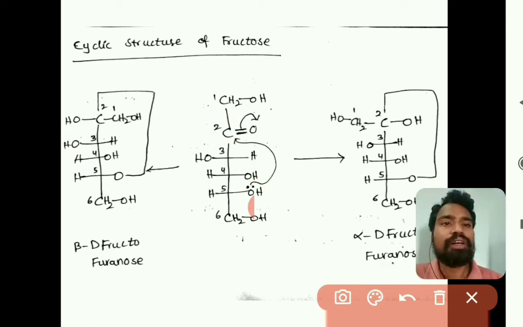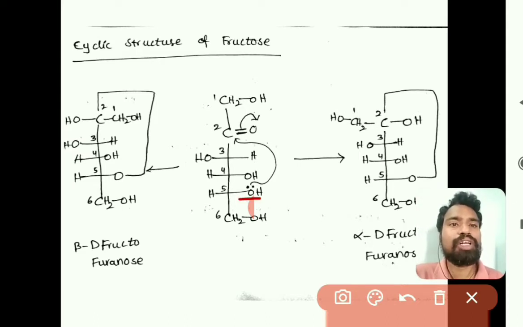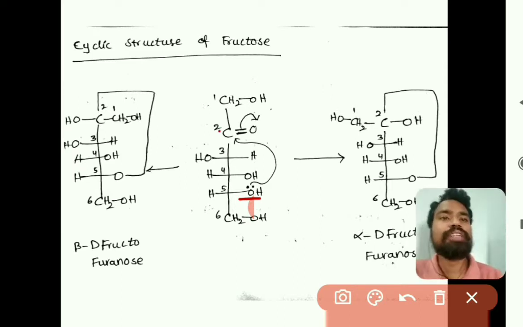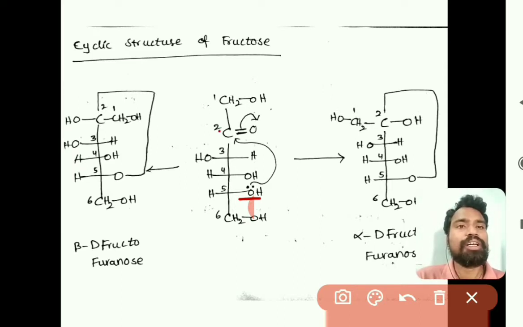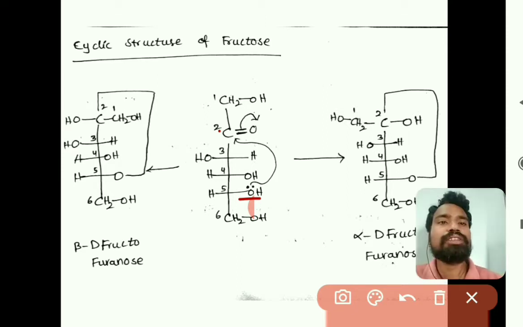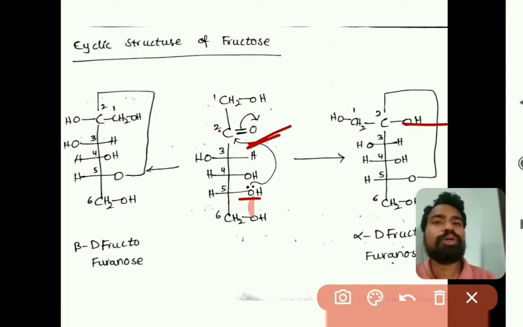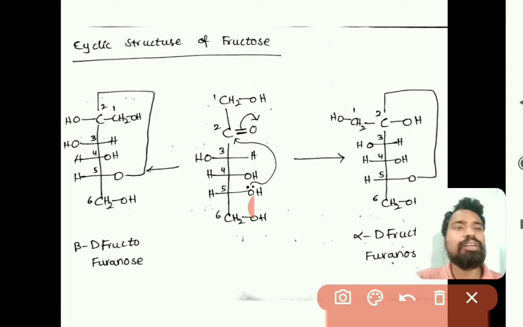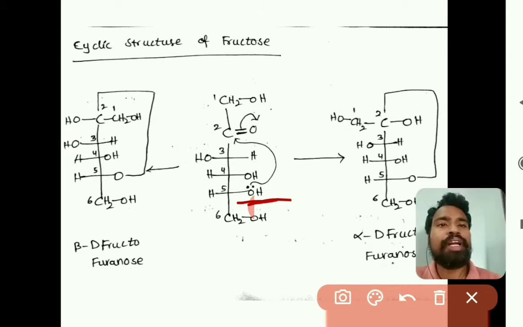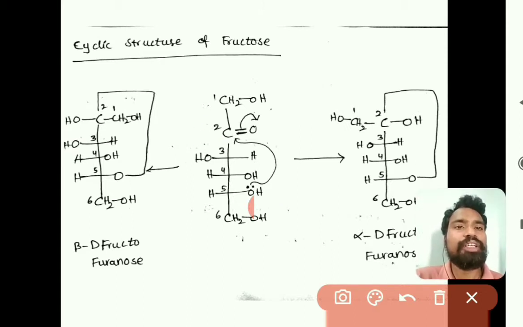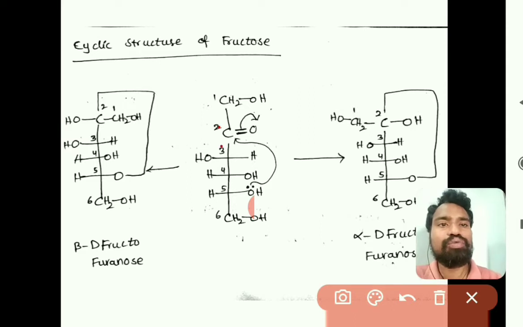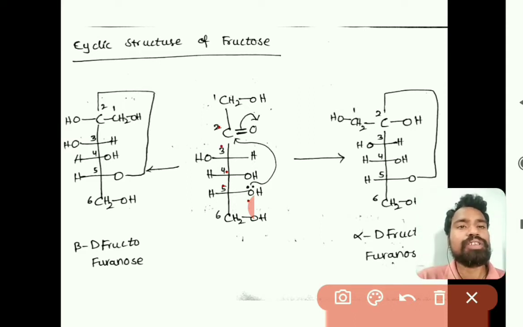so that there is a bond formation between the oxygen of the fifth carbon hydroxy group and the second carbon, the carbonyl carbon, and this C double bond O will become OH. The OH orientation may be right side or left side, right. Because of the formation of a new bond between the O and the second carbon, a ring formation takes place among the second, third, fourth, fifth carbons and oxygen, right.